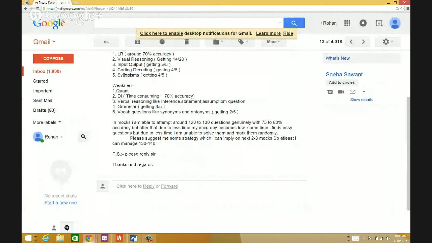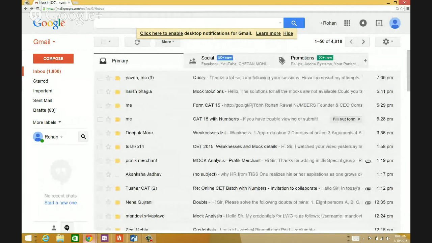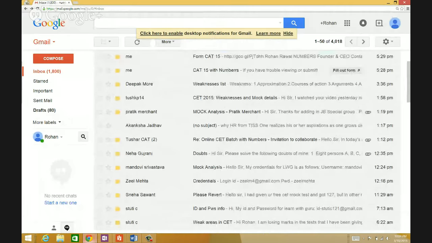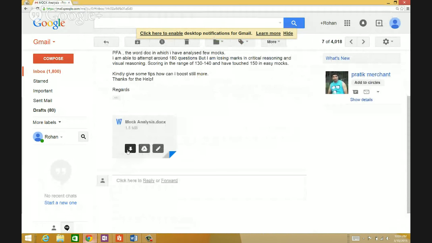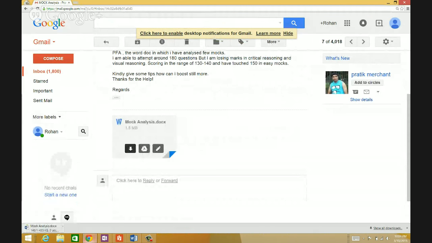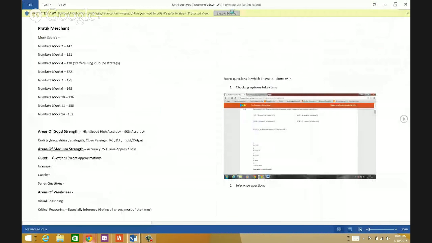So okay, now let's look at another doubt if we have a few. We have Deepak's doubt, we spoke about that anyway. We have Pratik's. Okay, Pratik has sent me a Word doc, a mock analysis doc. Let's look at it. Precisely, today's session was conducted for this purpose, that I will solve the doubts of people who send me the doubts up front. So please do that.